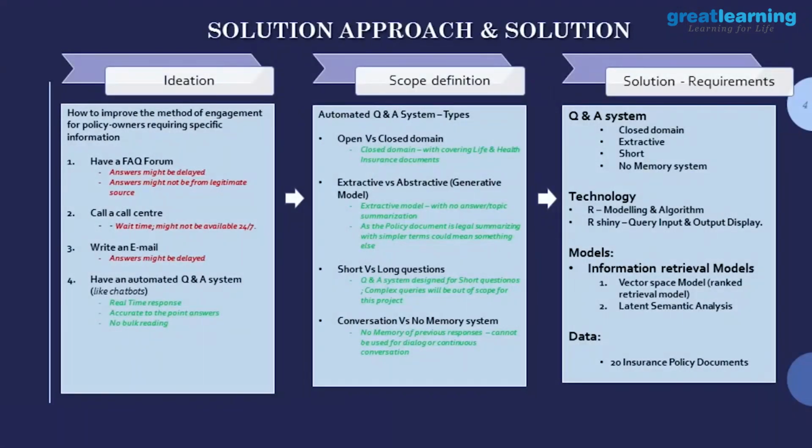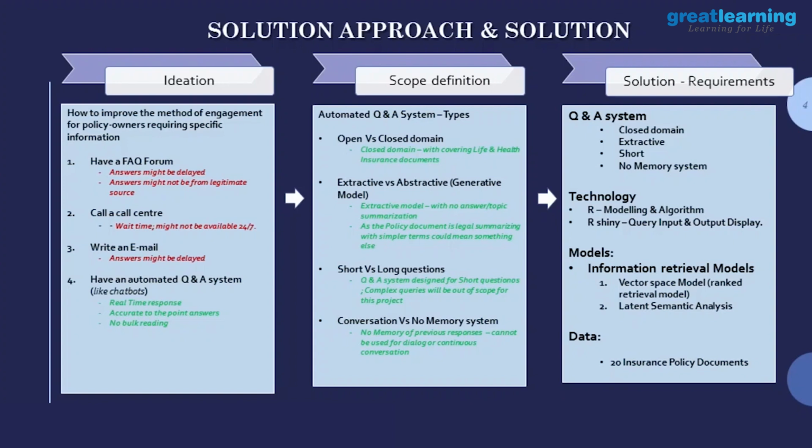This was the whole ideation about the methods people use to go back to the companies to get answers. These are the available forums and methodologies: FAQ center, call center, writing a mail. So we thought, why not create a Q&A system where you can access an insurance document by logging into the insurance company website. I would not call it a chatbot, but more like a messenger, where you can type in a question and get the answer from that document. That is what we are trying to achieve. So this is the ideation.